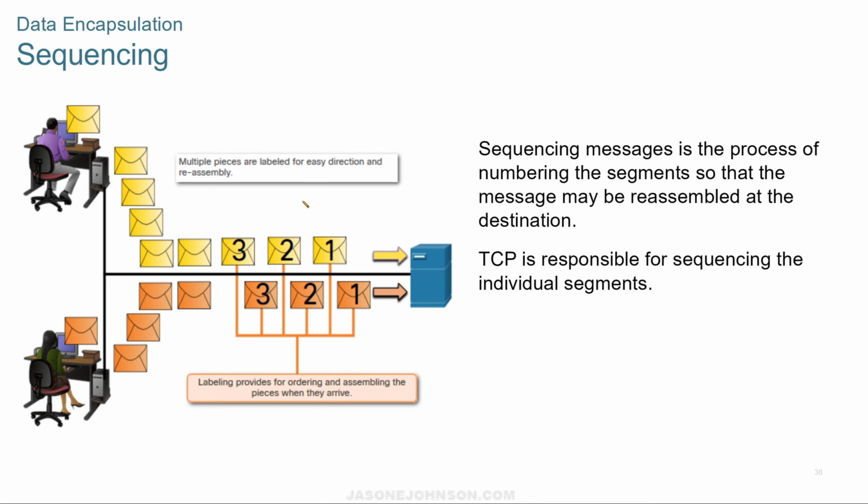Here's a visual representation of sequencing. So sequencing messages is the process of numbering the segments so that the message may be reassembled at the destination. They may not get there in order, by the way. So package 1 and package 3 may get there at the same time, and then 2 shows up briefly behind, and then it will know which numbers and how they're ordered, and it'll put them back together. So TCP is responsible for sequencing the individual segments.